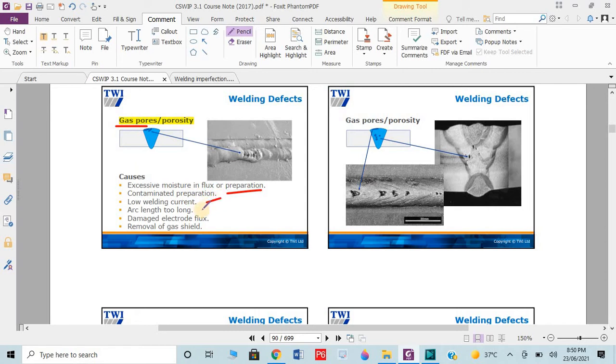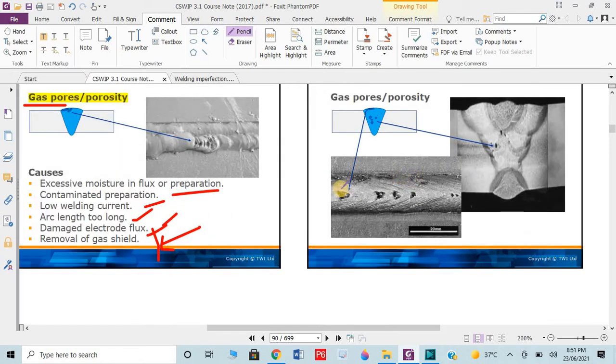Low welding current, arc length is too high, damaged electrode flux, removal of gas shields, etc. The gas shield is actually to protect the welding from the environment, from oxidation. So if it is removed, then the external part could be entrapped in the welding and gas porosity could occur. Here you can see this could be in the weld surface, or the top surface.